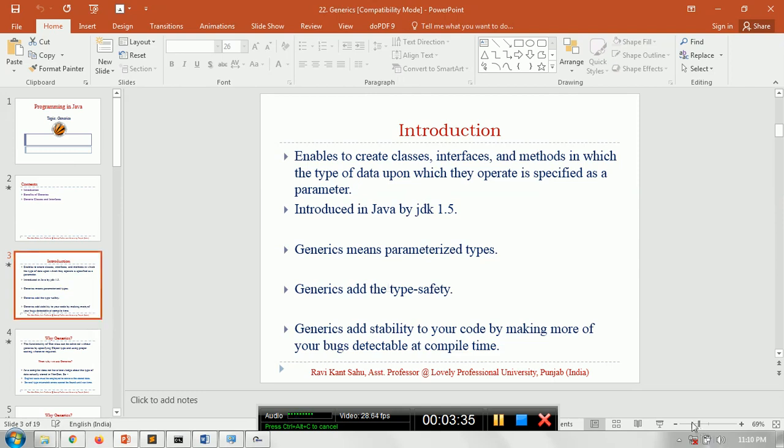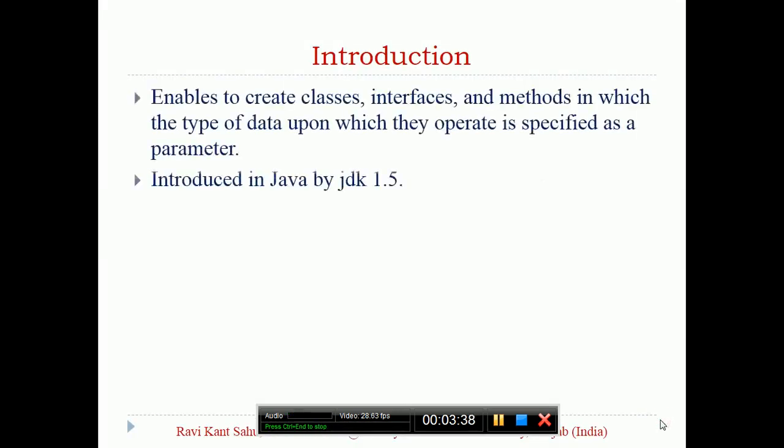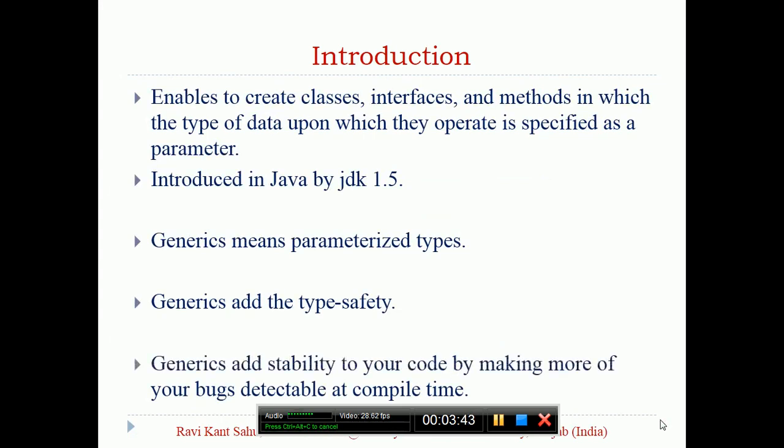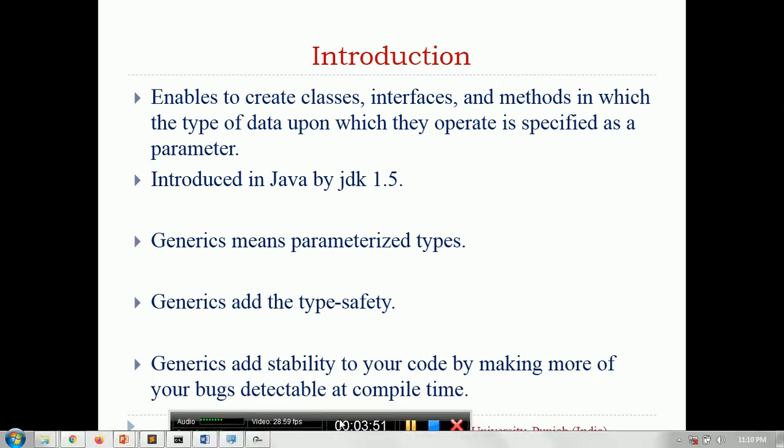It was introduced in JDK 1.5. Generics means parameterized types. Generics add type safety. Generics add stability to your code by making more of your bugs detectable at compile time. So, you are already aware that compile time problems are better than finding a problem at runtime.